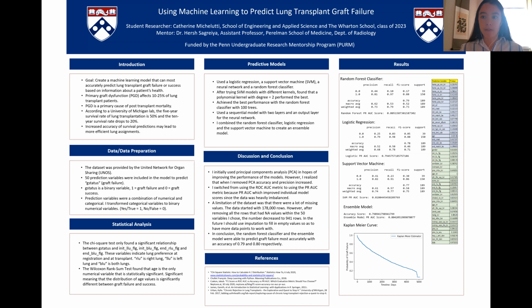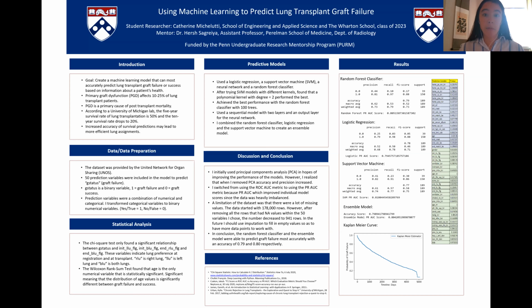After running the models, I found that the random forest classifier had an accuracy score of 0.79 and an average precision of 0.81. The logistic regression had an accuracy of 0.78 and an average precision of 0.79. The SVM had an accuracy of 0.77 and an average precision of 0.82. The neural network had an accuracy of 0.75, and the ensemble model had an accuracy and average precision of 0.8.